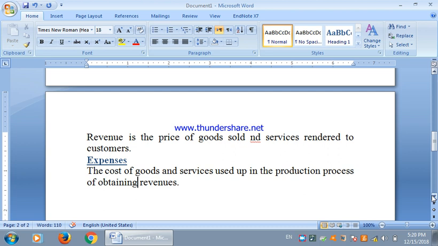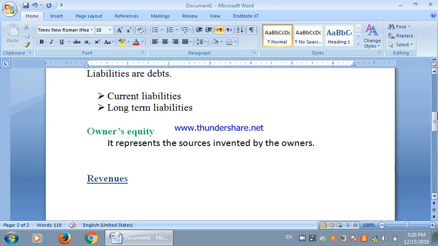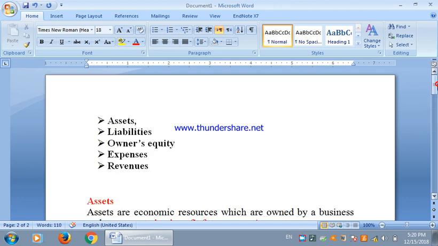So this is a brief introduction of the accounting families. In the next lecture, I will explain each accounting family with complete detail, as well as their classification as well.